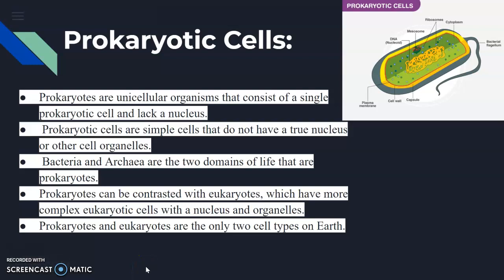Prokaryotic cells. These are unicellular organisms that consist of a single prokaryotic cell and lack a nucleus. Therefore, they do not have a true nucleus or other cell organelles. Bacteria and archaea are the two specific domains of life that are considered prokaryotes, and they can be contrasted with eukaryotes, which have more complex eukaryotic cells and contain a nucleus and other organelles. Prokaryotes and eukaryotes are the only two types of cells that can be found on Earth.